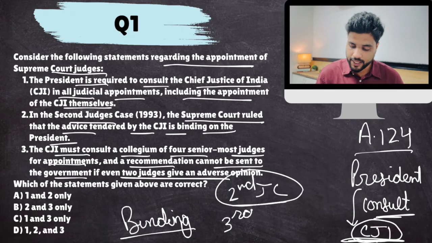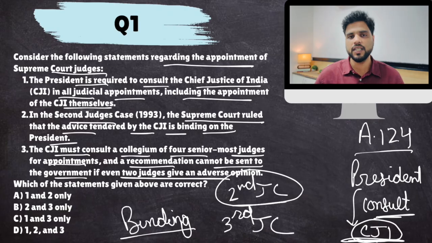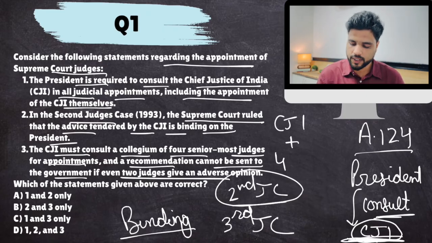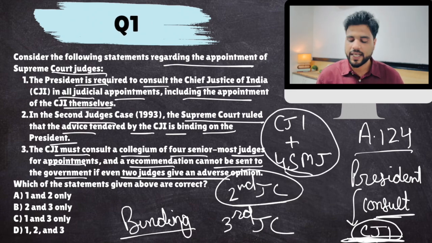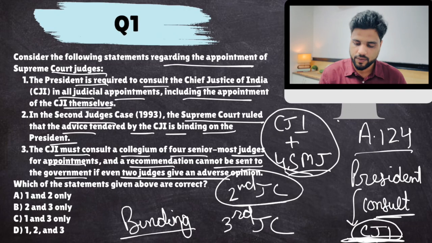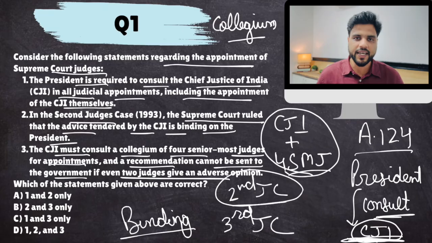And in the third judge's case, the Supreme Court gave further clarity. Supreme Court said that in giving this opinion, CJI shall consult 4 senior most judges of the Supreme Court. So CJI's opinion shall be based on collective decision by CJI and 4 senior most judges. This shall be called collegium. And if any 2 judges of this collegium disagree with the opinion or the candidature of a particular person, that advice won't be tendered. Even if 2 people disagree, that's a veto. And this advice is binding.